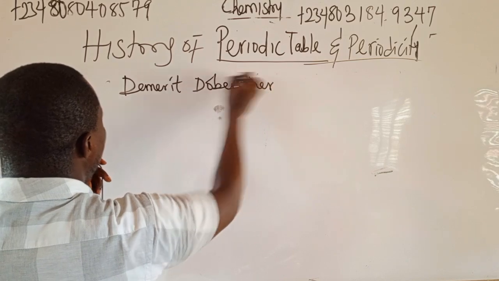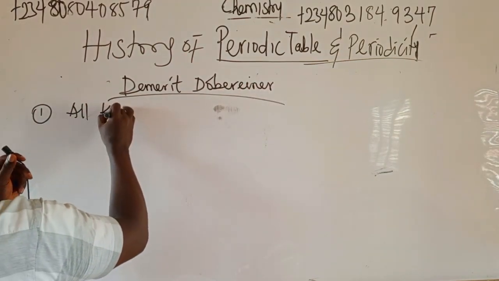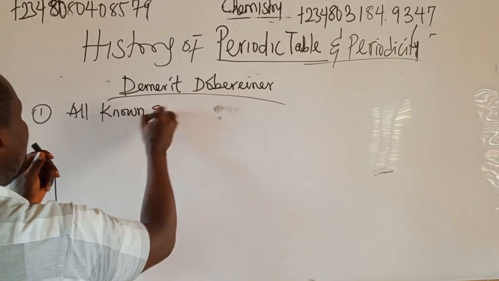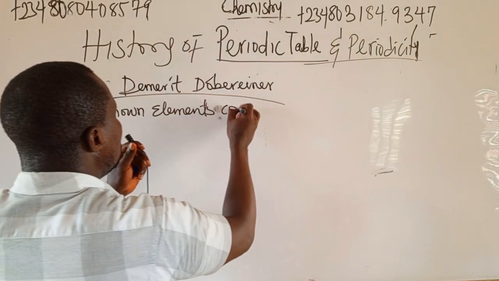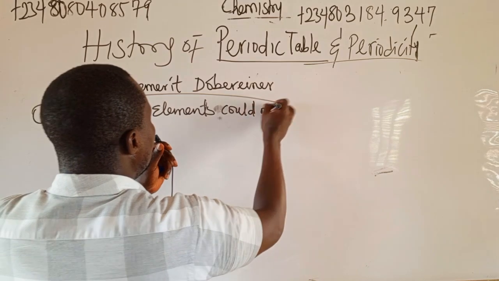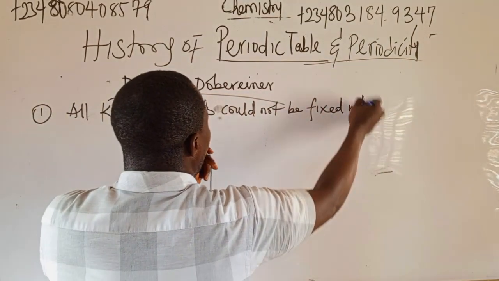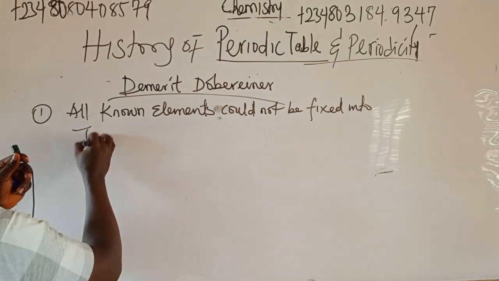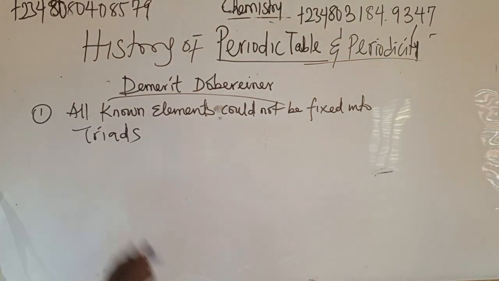Number one, not all known elements could be fitted into the triad method. Take note of that.